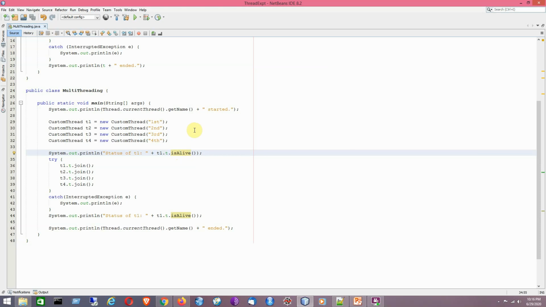I hope that you have understood the concept of Java multiple threads running together, and how you can gain control over the threads in terms of making the main thread wait for other threads to finish or die, I would say. That is the specialty of using the join method in combination with isAlive, which gives you the status of the current thread being executed in the JVM.